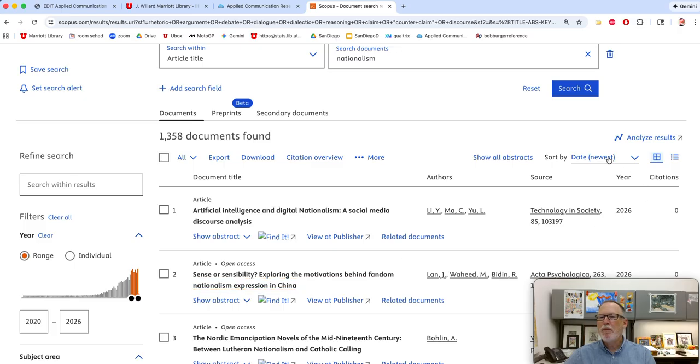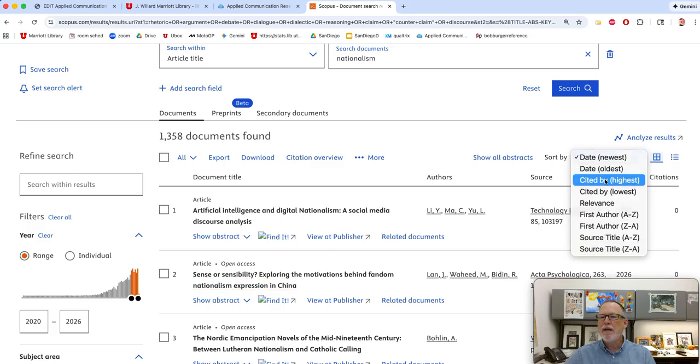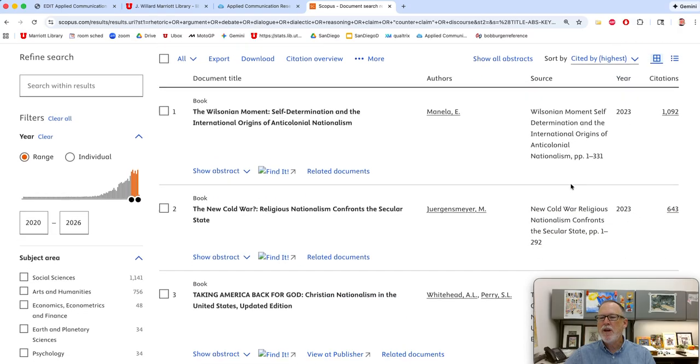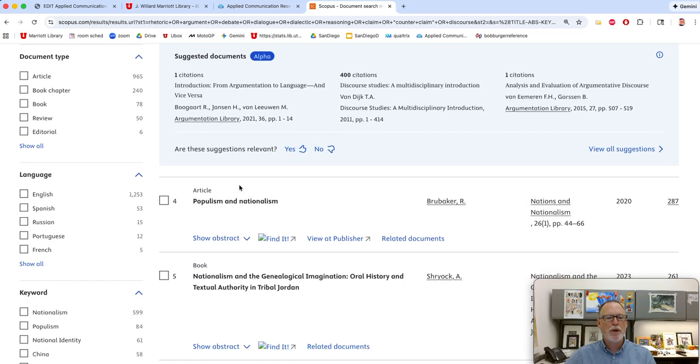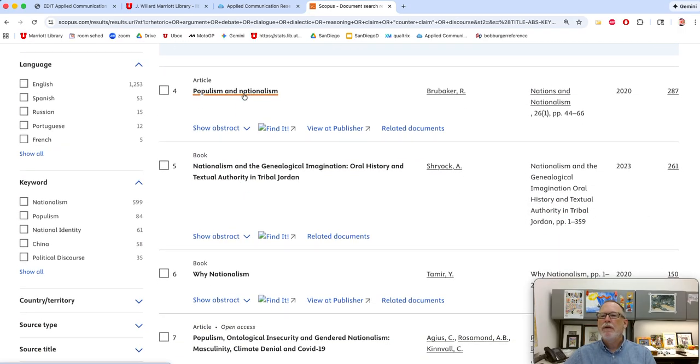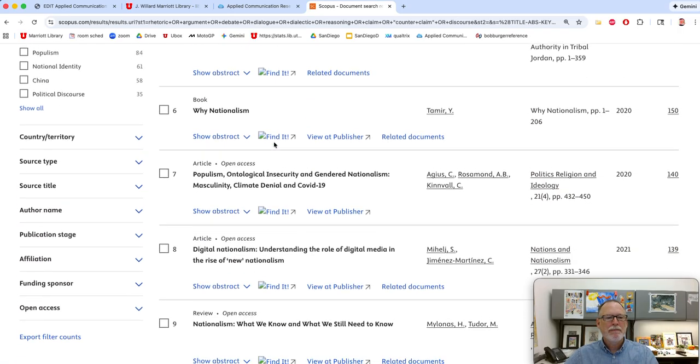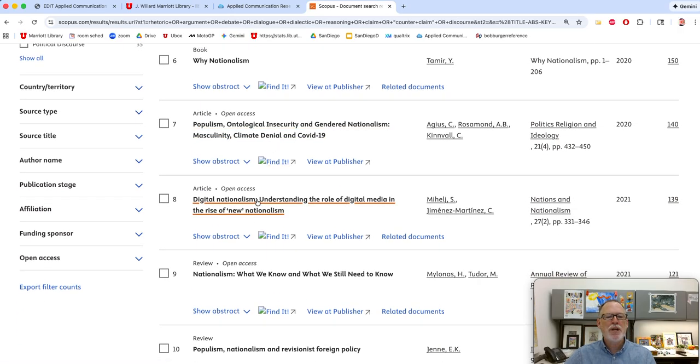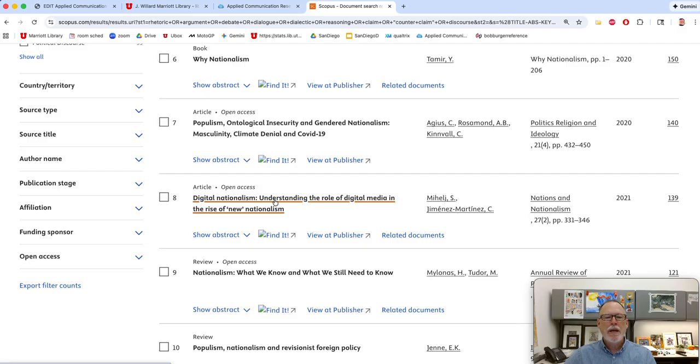And then you can narrow down by date. And then you can narrow down by the number of times something has been cited. And then you have the most impactful articles of the last few years. And I would say avoid the books. You see book, article. Ooh, that's bold to have an article called Populism and Nationalism. Looks like it's book heavy, but here's digital nationalism and digital media.